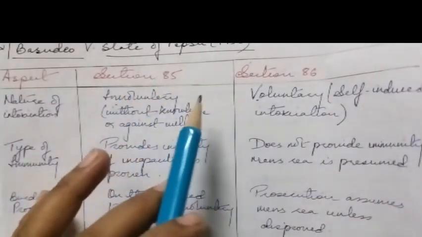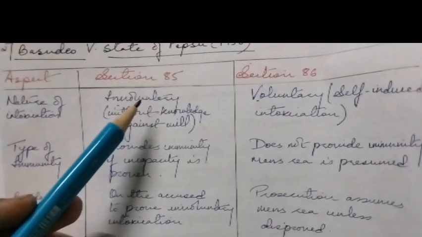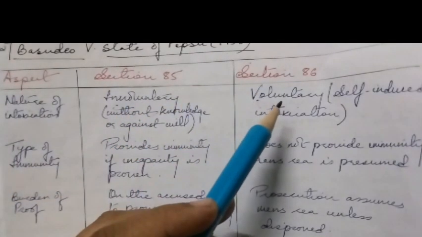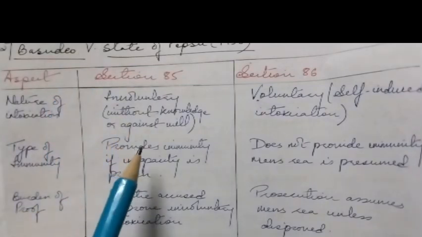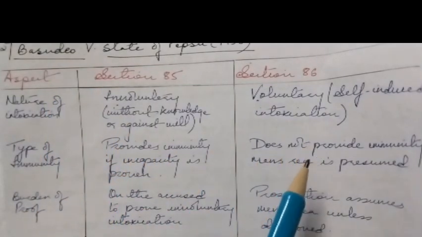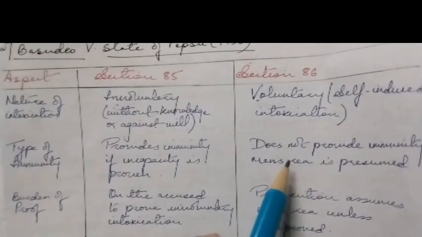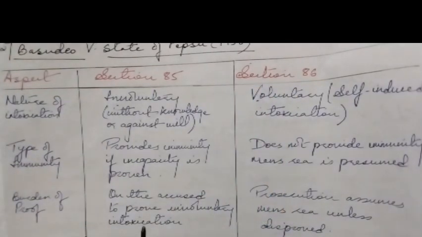Let us see the difference between these two sections. Here it is involuntary intoxication, that is, without that person's knowledge. Here it is voluntary intoxication, that is, self-induced intoxication. So here immunity is provided. Here it is not provided, due to the presumption that mens rea is present. So the burden of proof is on the accused that involuntary intoxication was there, whereas the prosecution assumes mens rea unless disproved in this section.